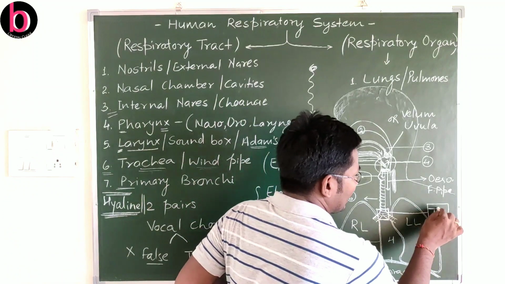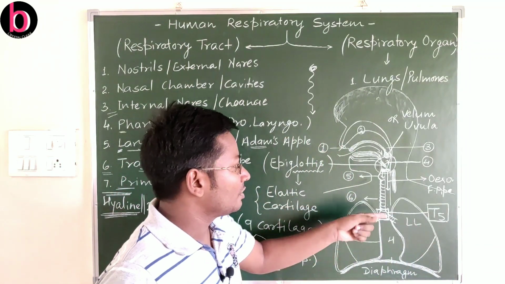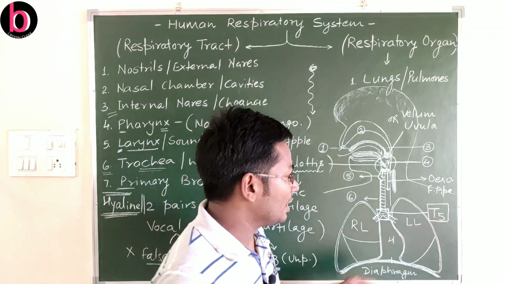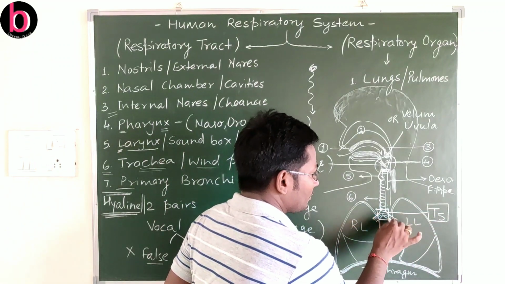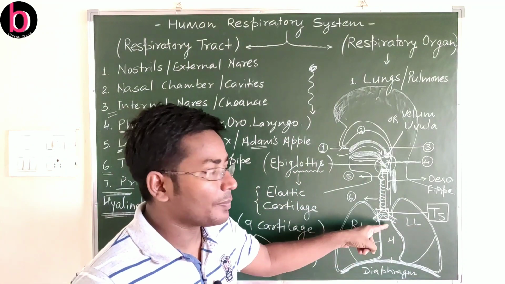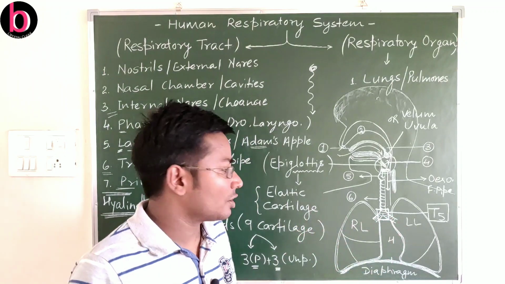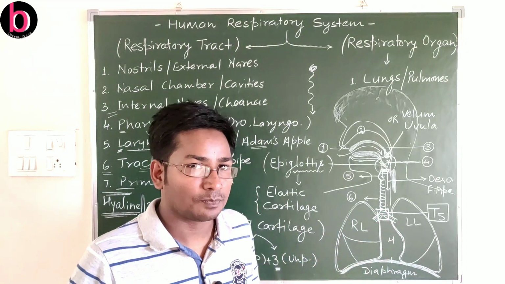So T5 means the fifth thoracic vertebra. Before the fifth thoracic vertebra, this trachea or windpipe divides into two primary or principal bronchi.